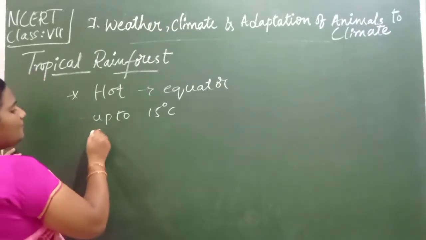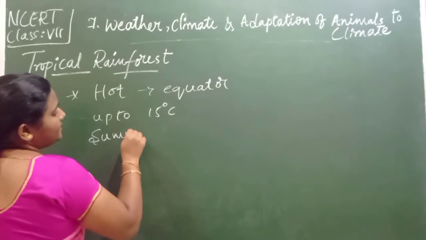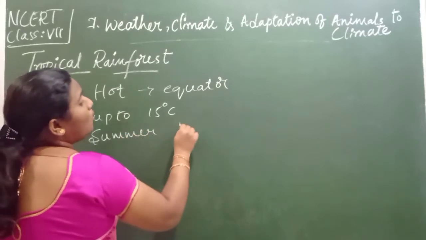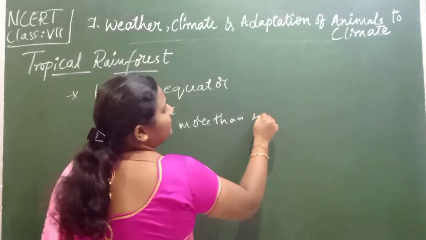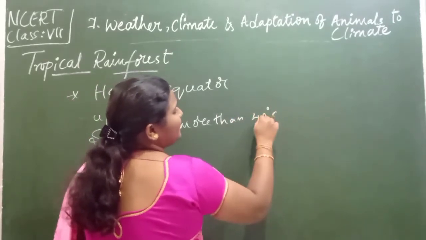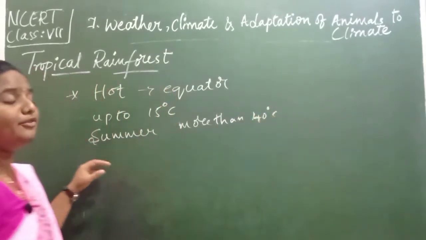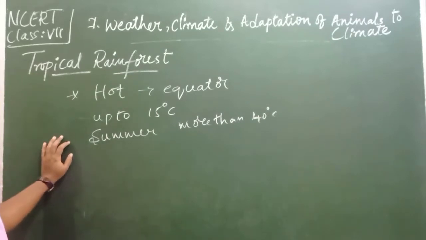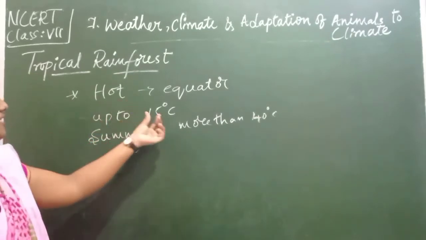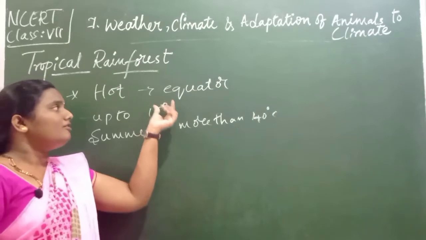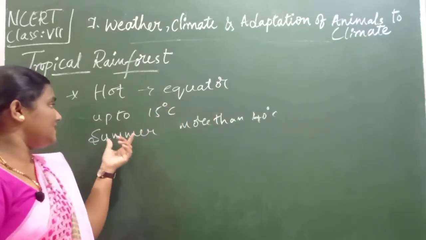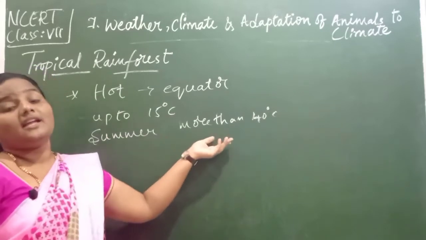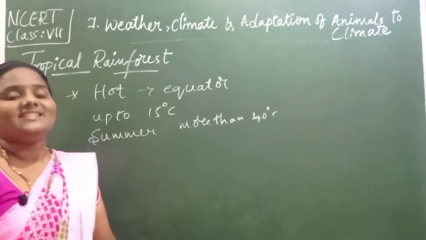And when we look into summer days, we will get more than 40 degrees Celsius, children, isn't it? It increases more during summer days. Generally, even in the winter, we can find around 15 degrees Celsius, and in summer it may increase to 40 degrees Celsius.